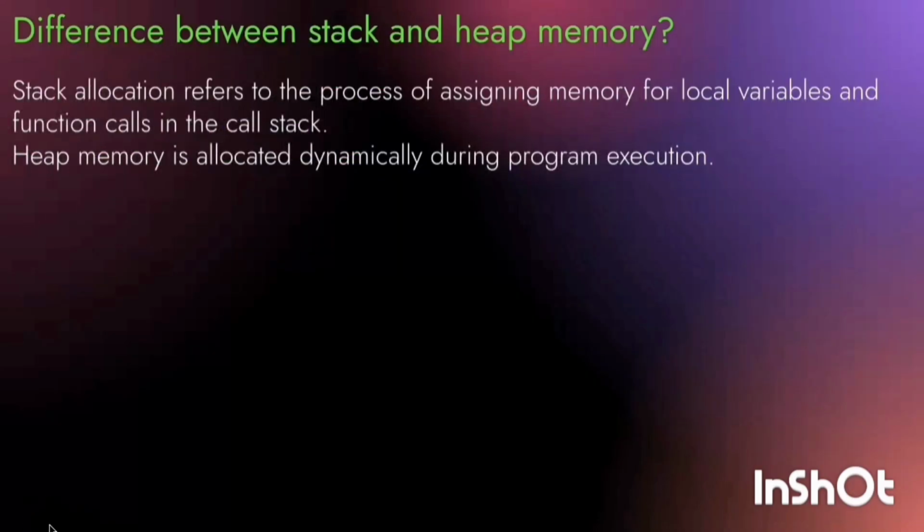Difference between stack and heap memory. Stack allocation refers to the process of assigning memory for local variables and function calls in the call stack. Heap memory is allocated dynamically during program execution. So that is the difference mainly. Stack is a static storage, heap is dynamic storage.